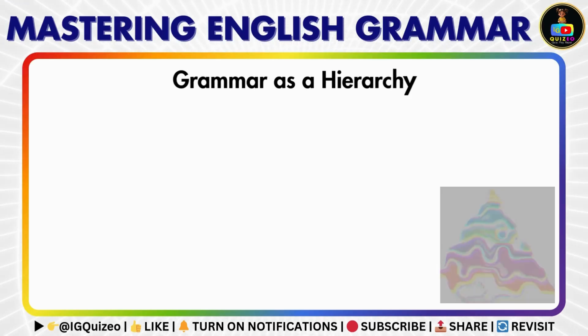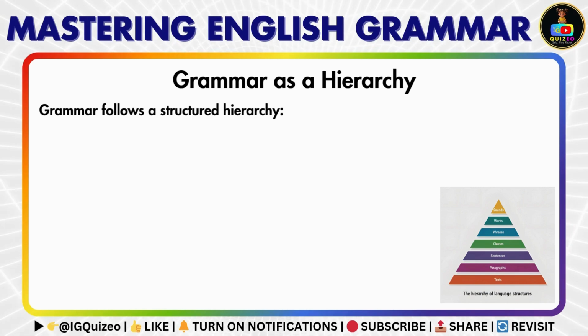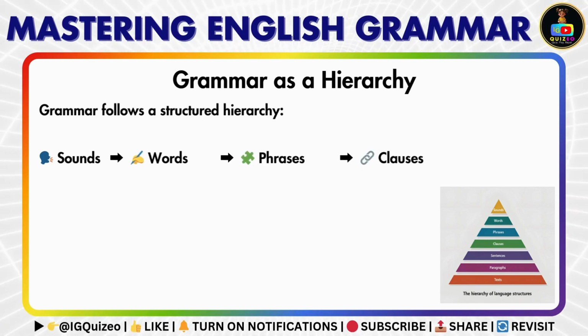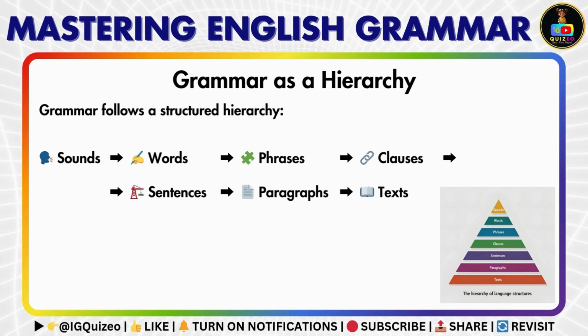Grammar as a hierarchy. Grammar is structured like a hierarchy, with smaller components combining to form larger, more complex structures. At the base, we have sounds, which form words. Words come together to form phrases and clauses, which then build into sentences, paragraphs, and full texts.